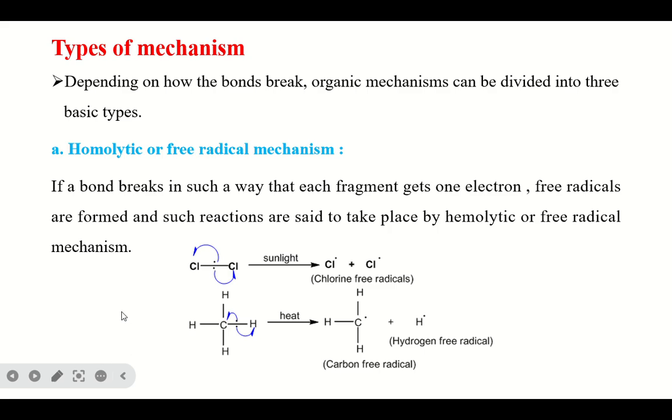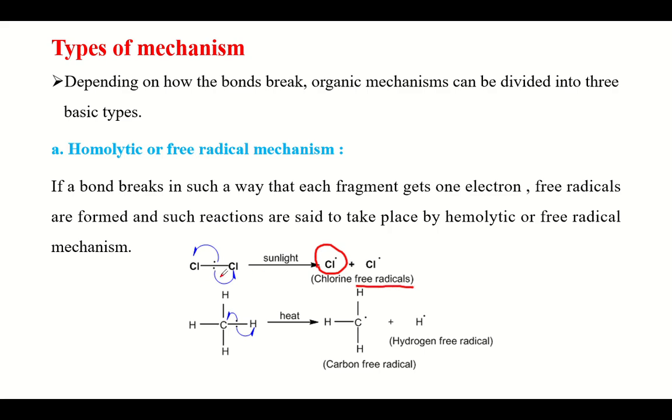Homolytic mechanism: homo means same, lysis means breaking. The uniform breaking of molecular bonds is called homolytic fission. If two electrons are involved in the bond, it is broken in such a way that each electron goes to one of the two different fragments. That is, each of the fragments is left with one odd electron. Such species formed are called free radicals.